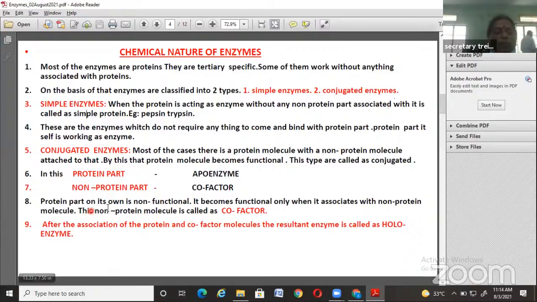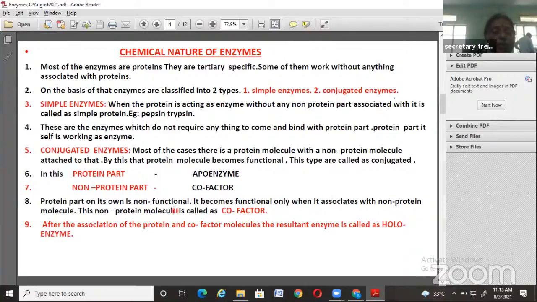The protein part on its own is non-functional. That means in conjugated enzymes, the protein part alone is functionless, inactive, non-functional. By the association of a non-protein molecule, it turns functional.